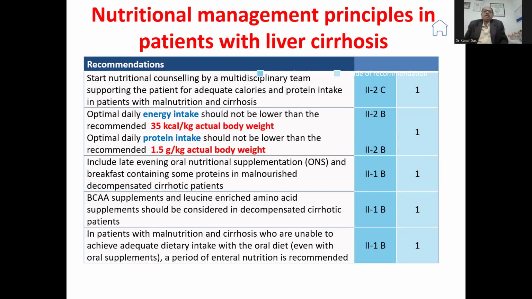It is very important to include a late evening nutritional supplementation and a breakfast containing some protein in malnourished and decompensated cirrhotic patients. Very important, we should use BCAA, branched-chain amino acid supplements, and leucine-enriched amino acid supplements should be considered for decompensated cirrhotic patients. In patients with malnutrition and cirrhosis who are unable to achieve adequate daily dietary intake with oral intake, even with oral supplements, a period of enteral nutrition should be recommended. Next slide, please.